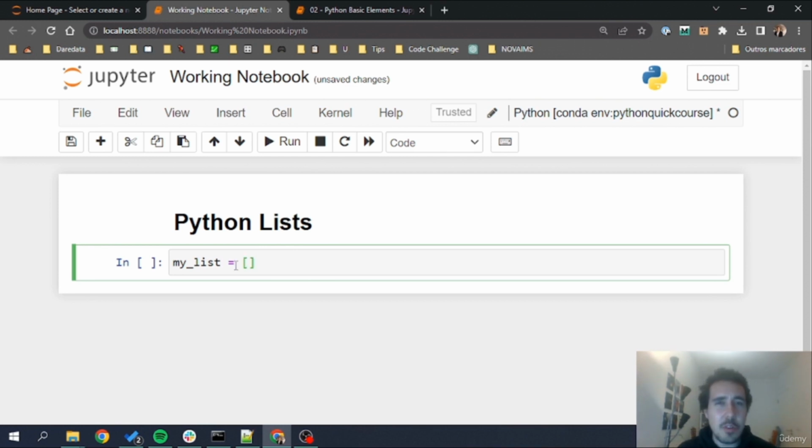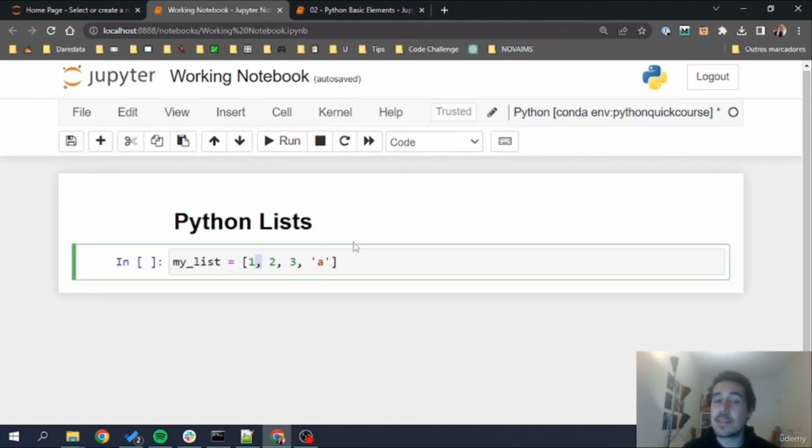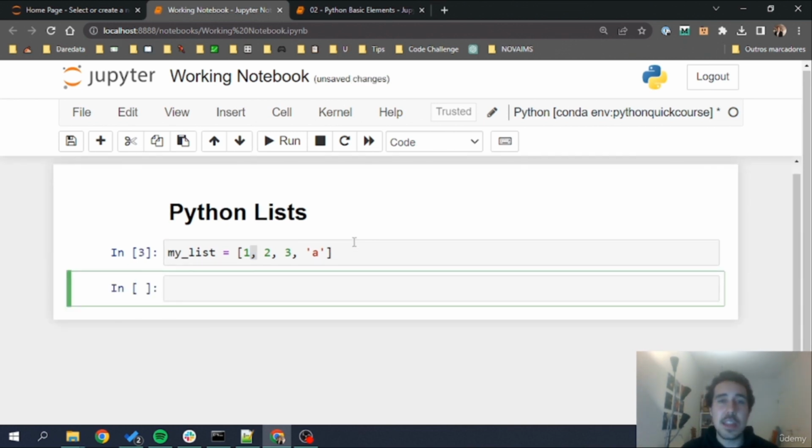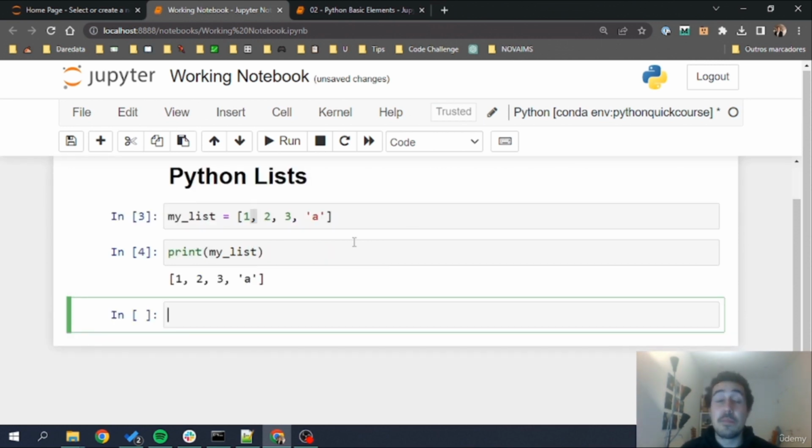But now, let's create here several elements on this list. This will be a pretty basic list that will contain the number 1, the number 2, the number 3, and the letter A. Now, one thing that is very, very important, notice that I'm giving new elements to my list by providing a comma. The comma is what enables me to give multiple elements to a single list. In this case, this MyList that I have here will have stored, as we will see, I'm going to run this. I've allocated these values to my list, and I'm going to print my list. So MyList contains now four different values. It contains the number 1, the number 2, number 3, and letter A.